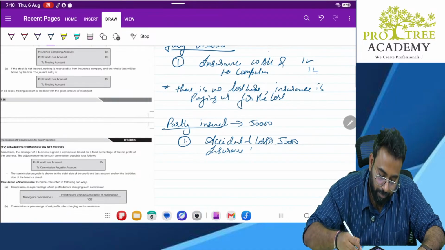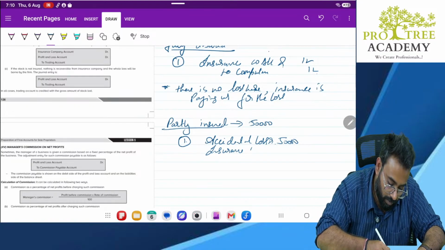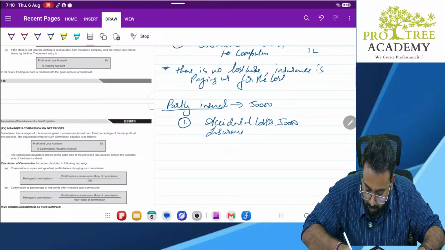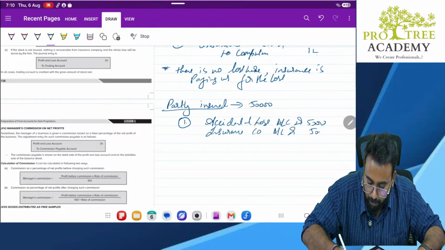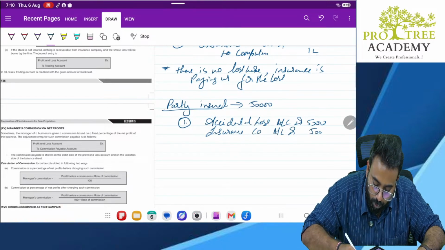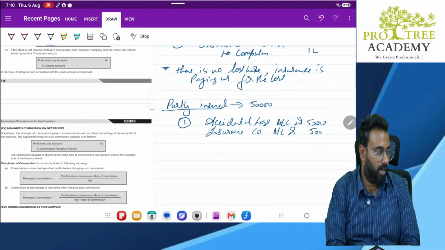Insurance company account debit 50,000, to computer 1 lakh.